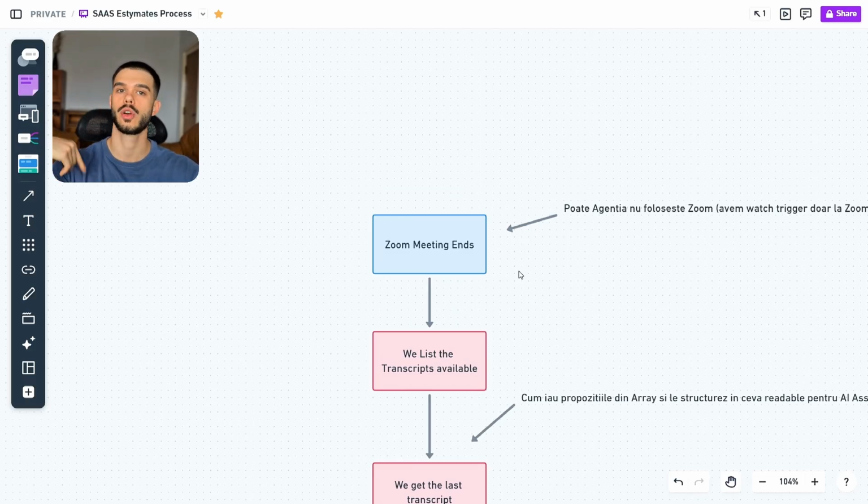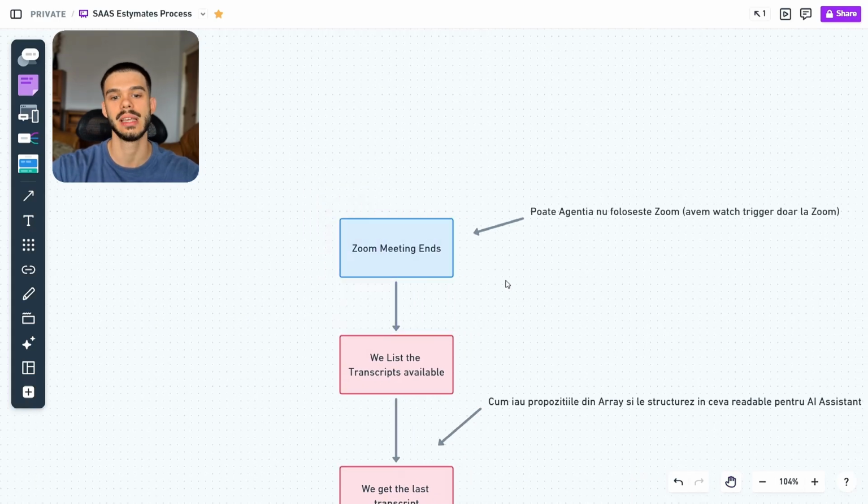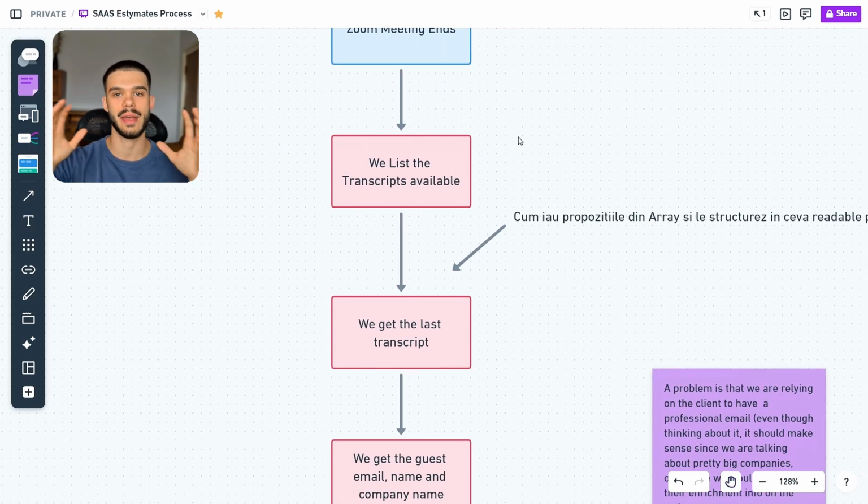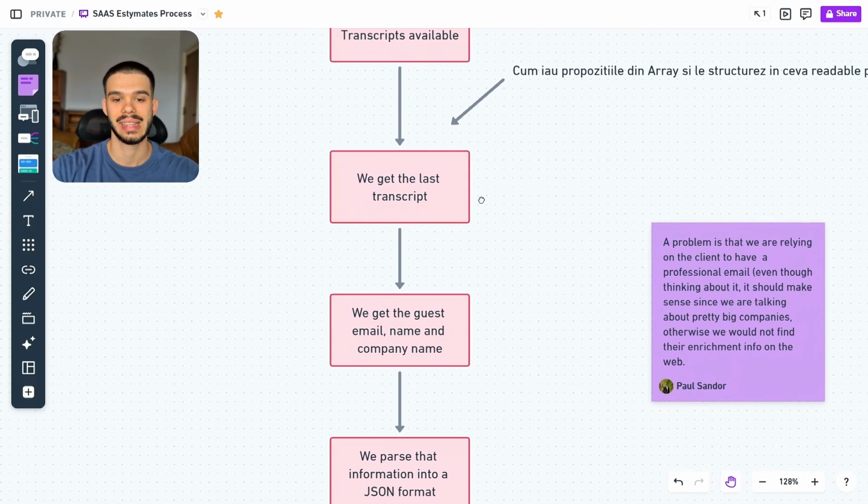So the first meeting that we are going to have with our potential client, when that Zoom meeting ends, we are going to trigger the whole workflow because there is a module in Make.com that can do that. So whenever we are going to close a meeting, everything is going to start. Okay, so we are going to list all of the transcripts that we are going to have from our meeting. So we get everything that we talked about. We get the last transcript.